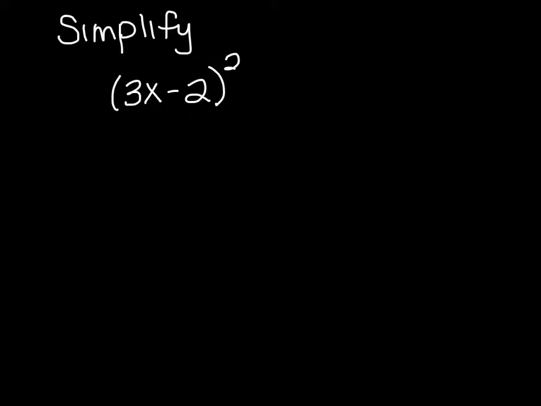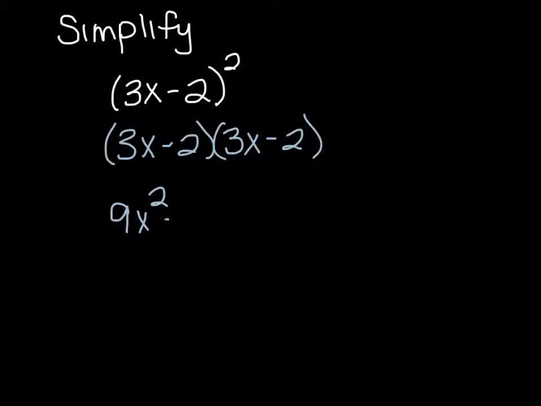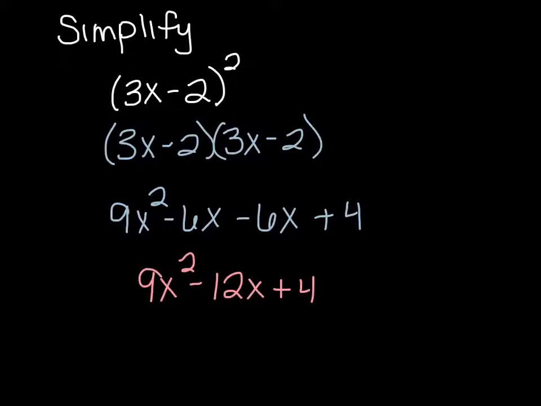When you're simplifying a problem like this, you cannot just distribute the 2 into both pieces. What this is saying is I'm taking the quantity x minus 2 and I'm doing it 2 times. When I distribute this out, I get 9x squared minus 6x minus 6x plus 4. So my final solution will be 9x squared minus 12x plus 4.